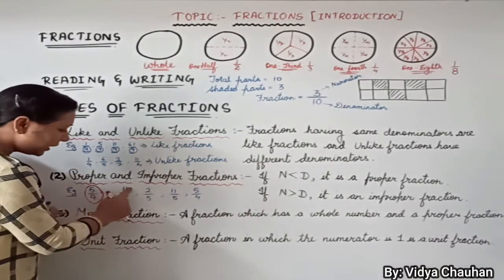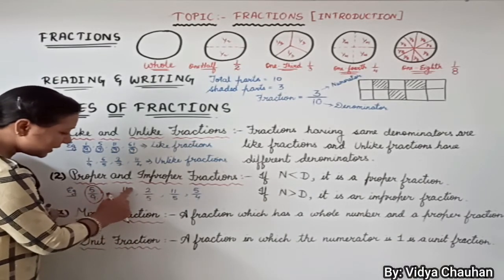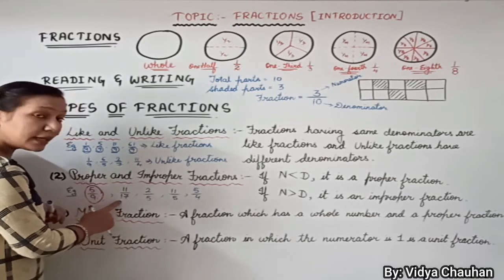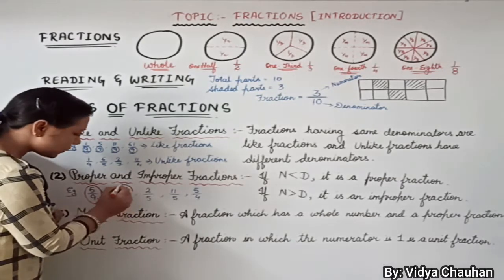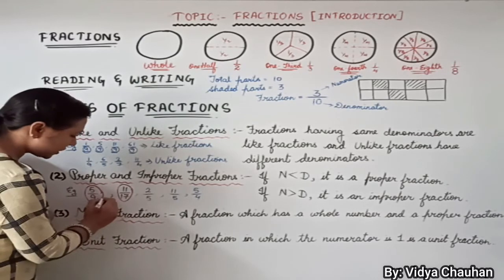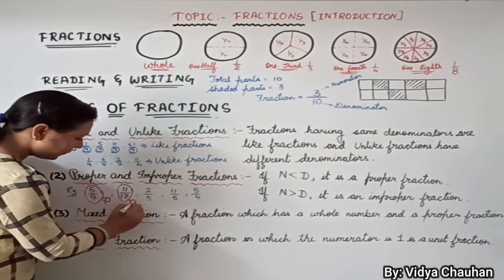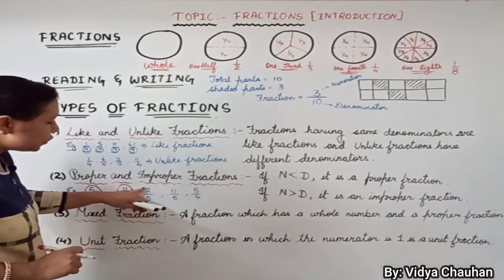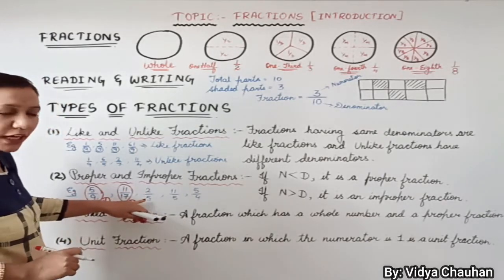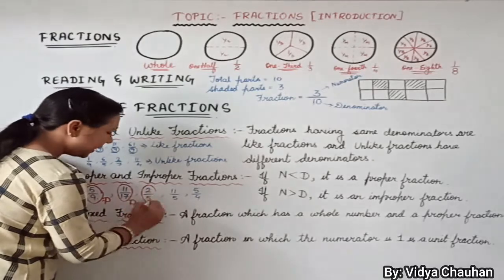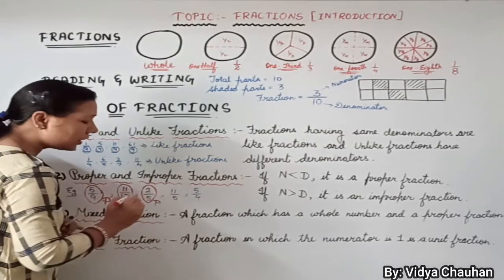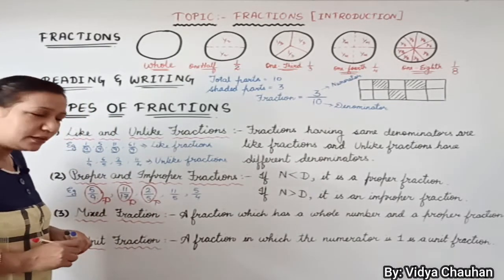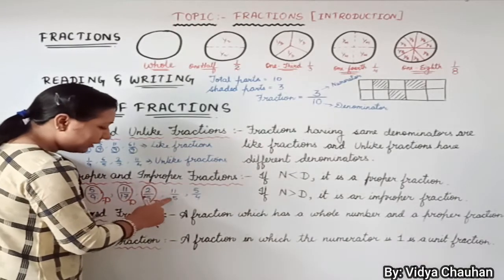Similarly, second one, 11 upon 17. Here once again you can see that the numerator is less than denominator. So this is also a proper fraction. In the next case, once again 2 less than 5. That means again numerator is less than denominator. So this is also a proper fraction. Clear? Coming to the next one, which is 11 upon 5.